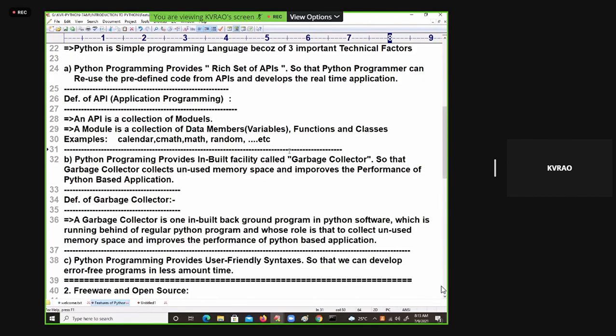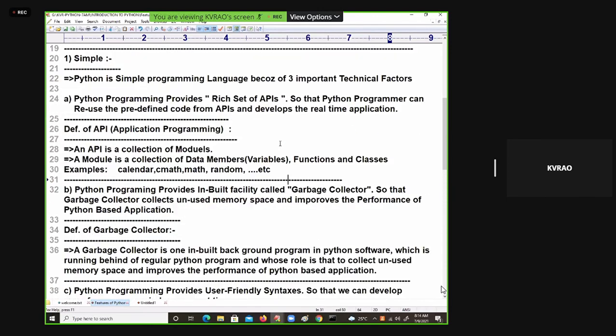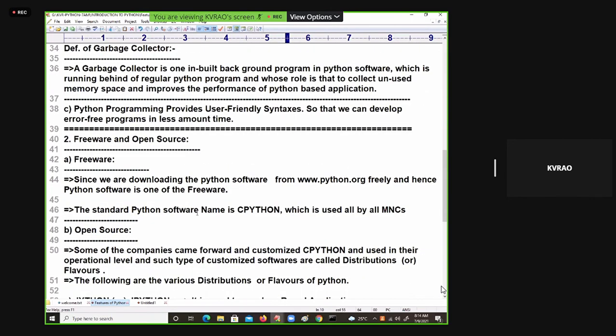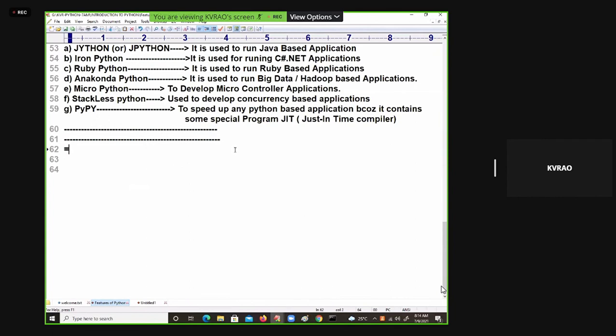I hope that in today's class, what I am trying to convince you of is what freeware and open source are, how easy it is to write programs in Python, and what the short way of writing code in Python is.